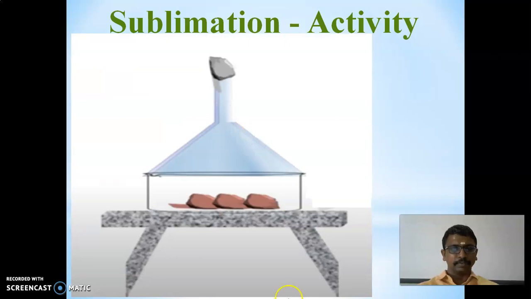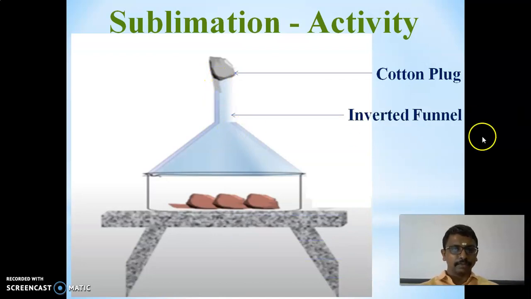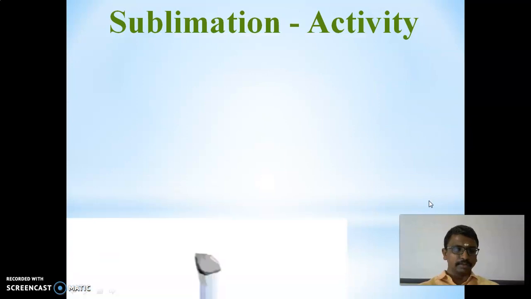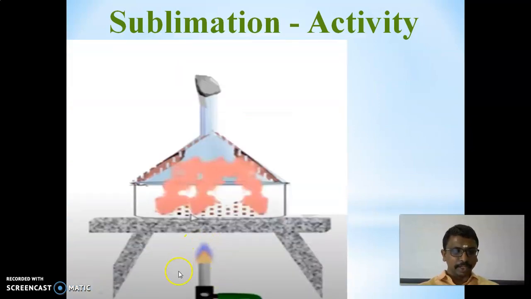For that, first we have to take the ammonium chloride. This is the ammonium chloride compound. The ammonium chloride formula is NH4Cl. And this is the inverted funnel, and this is the cotton plug. Inverted funnel, ammonium chloride. Now we have to heat the compound.